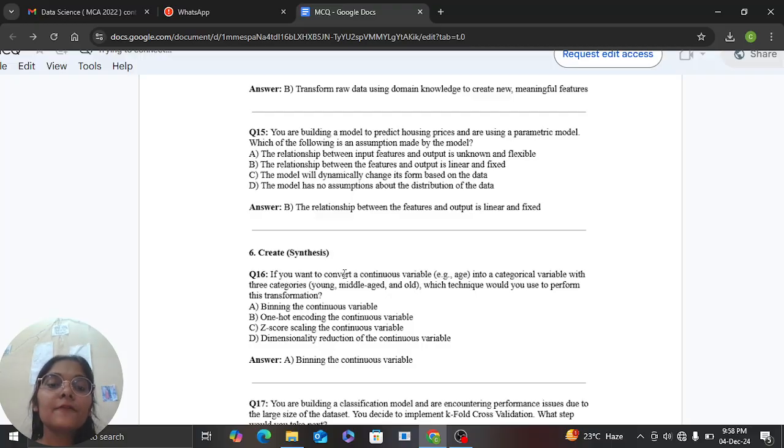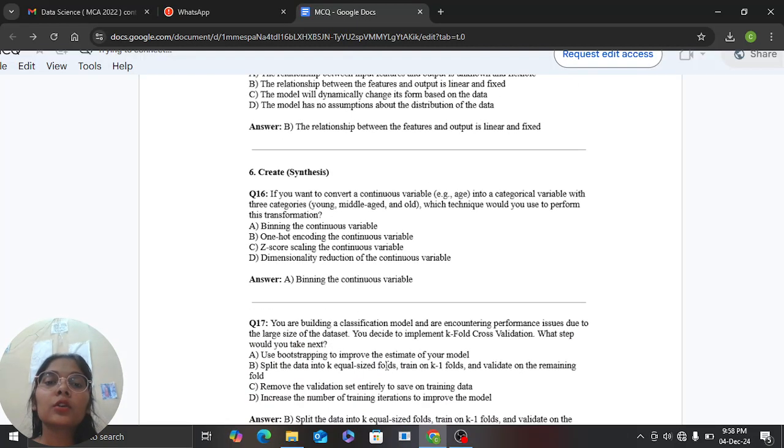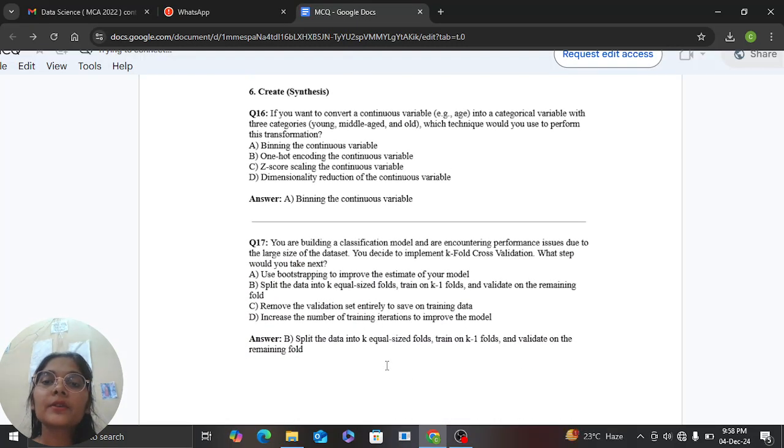If you want to convert a continuous variable into a categorical variable with three categories, which technique would you use to perform this transformation? We will use the binning technique to convert continuous variables into categorical variables.